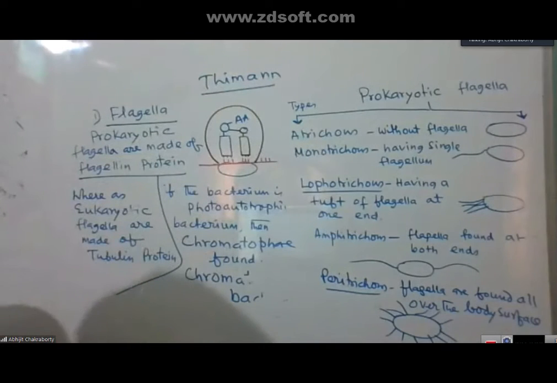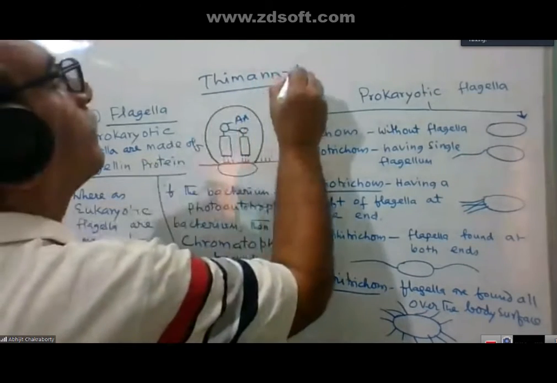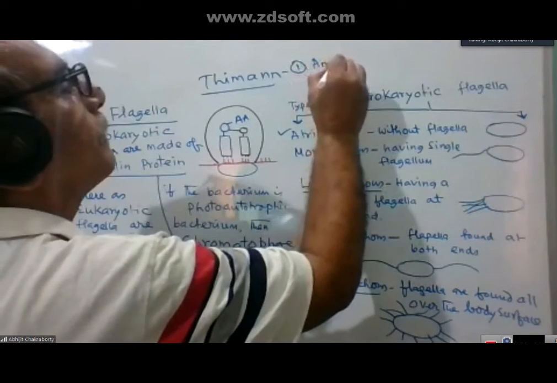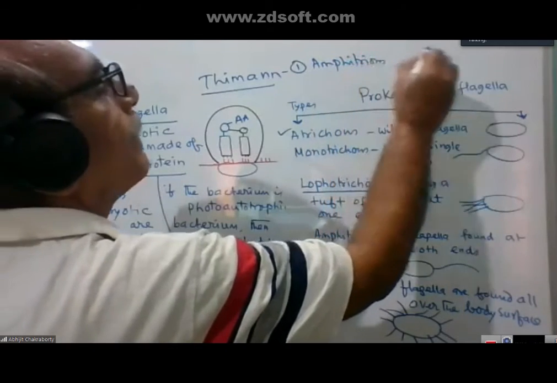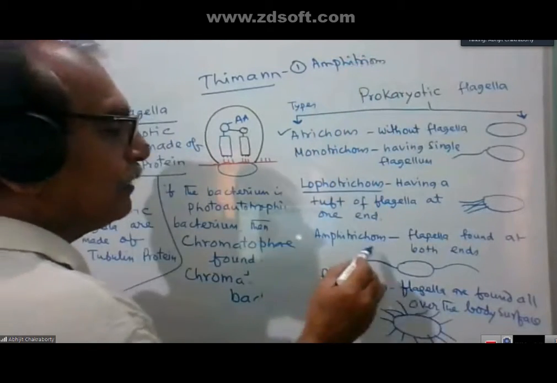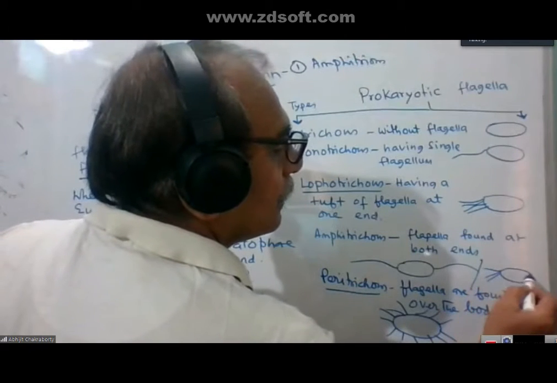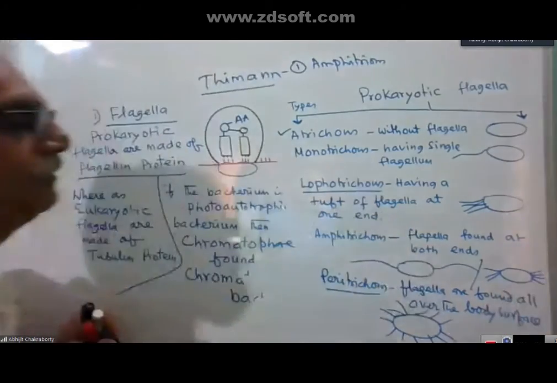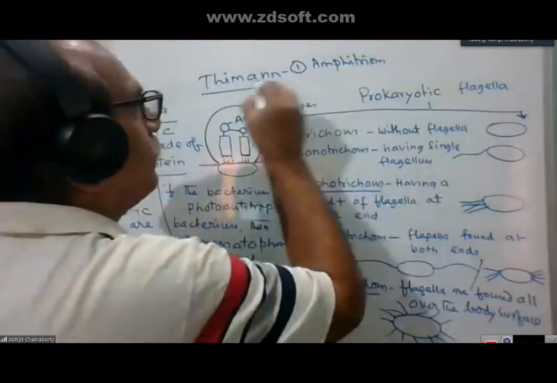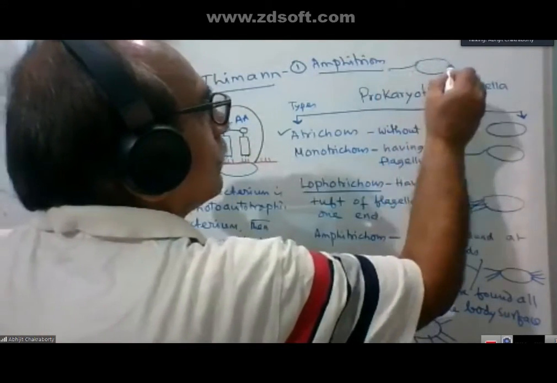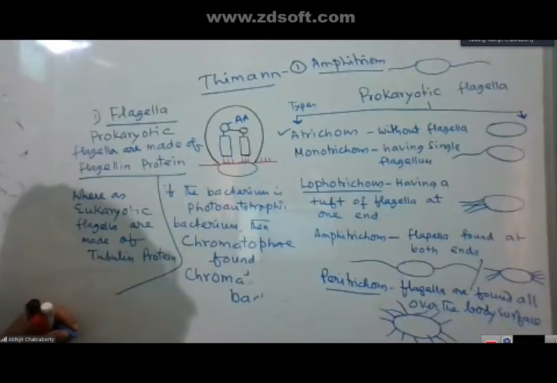According to Thiemann, he gave some different terminology. Atrichous and monotrichous remain the same, but for amphitrichous, according to Thiemann, it should be like this only: one flagellum at one end.